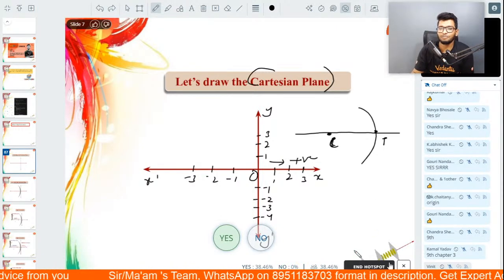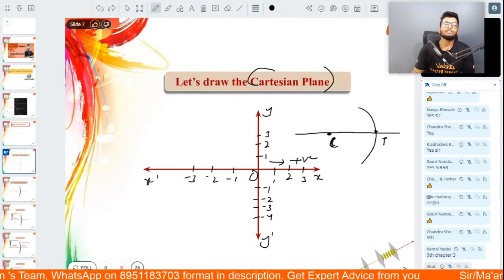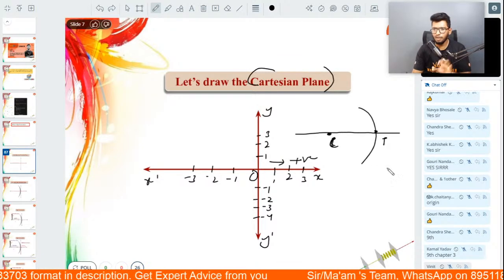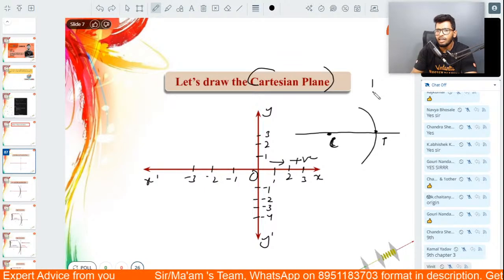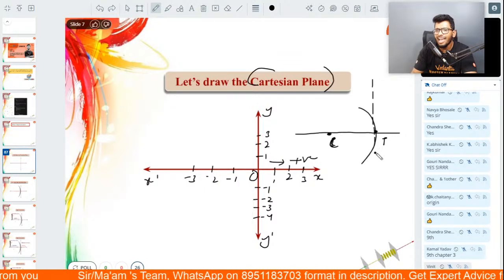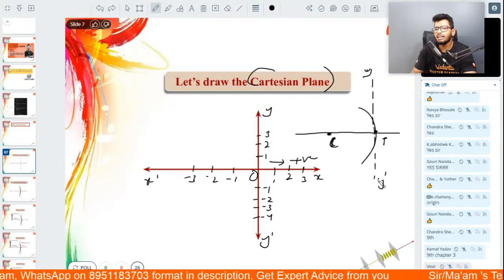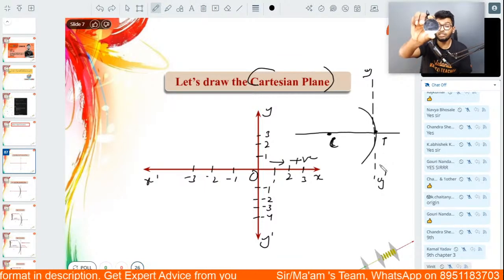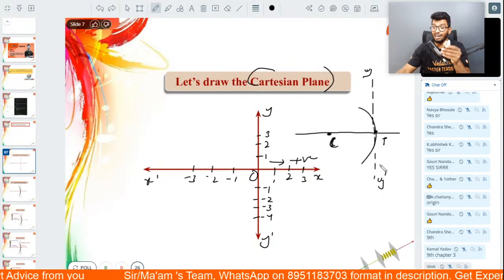Now, here is the thing, guys. Let me tell you how we're going to use this over here. The pole here is the origin. Imagine that the pole is nothing but the origin. Wherever the mirror is kept, that is your y-axis, y and y-dash. Which means that if the mirror is kept in such a way that it is facing towards your left, all right? I'll just repeat it one more time.